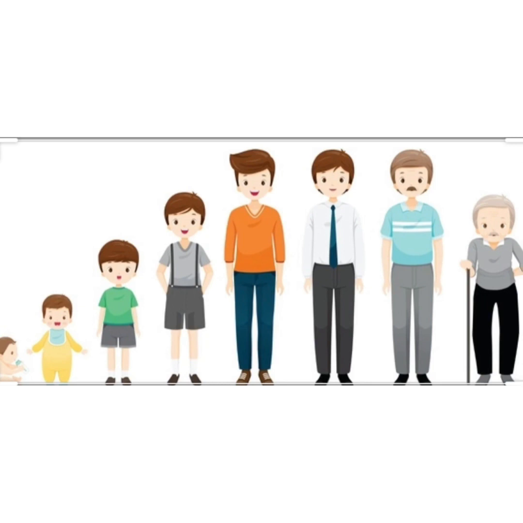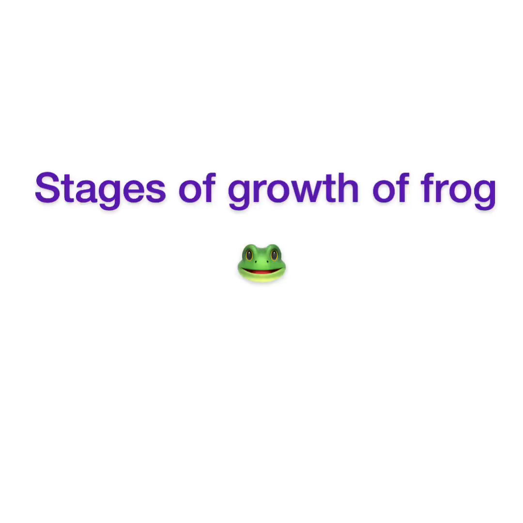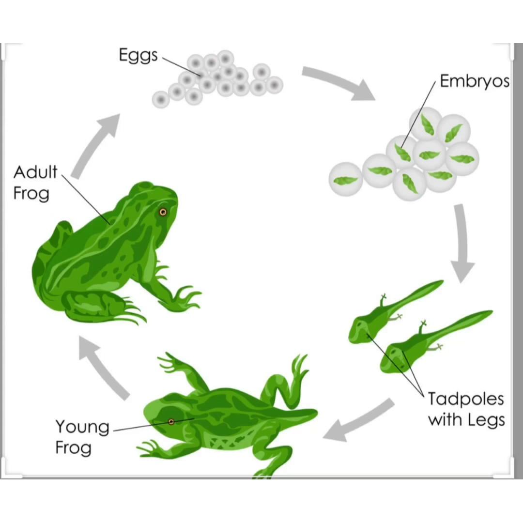Now we all know a baby boy grows into an adult and then into an old man. Same way, a baby girl develops into a lady and then an old lady. Same way, there are different stages in the growth of a frog. As you can see, there are 5 stages described here. So the frog has to pass through all the stages to become an adult frog.